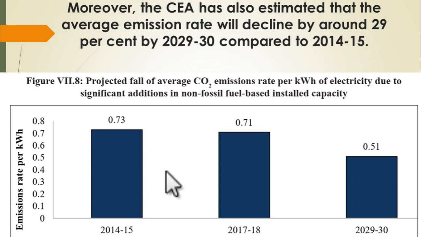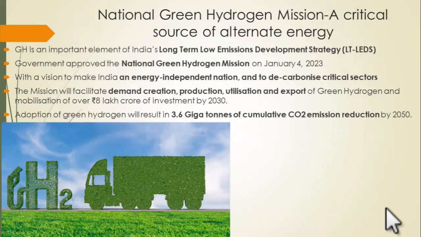In 2014 it was 0.73, and in 2030 it is going to be 0.51. So 29% less greenhouse gas will be emitted through our electricity production by 2030. Very important again from the prelims point of view.